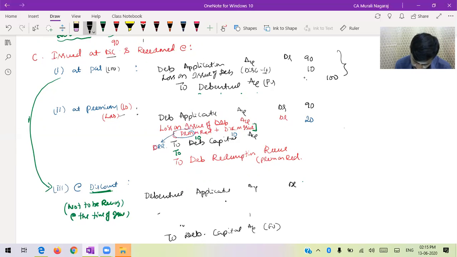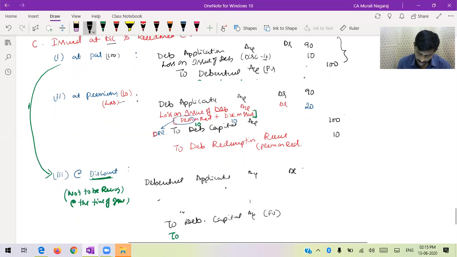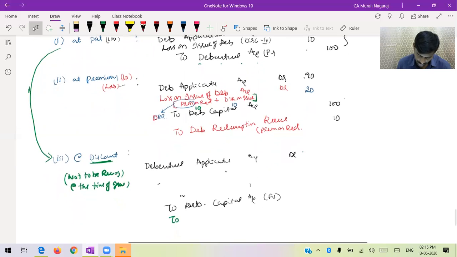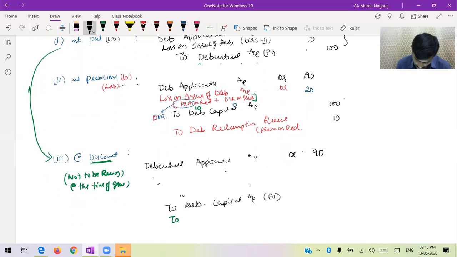Then debenture capital 100 to DRR 10. So debenture application account here 90. Loss on issue of debentures, only discount. Therefore, DRR is not required. Only for premium, it has to be 10 to debenture capital 100.